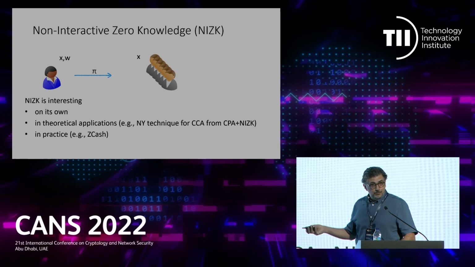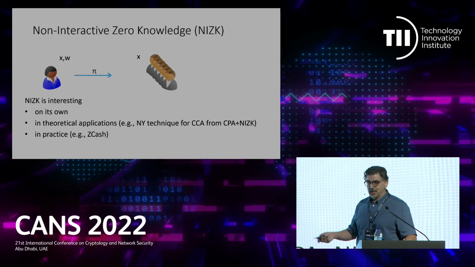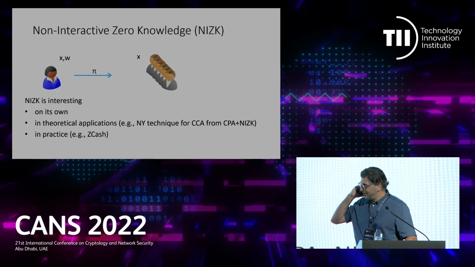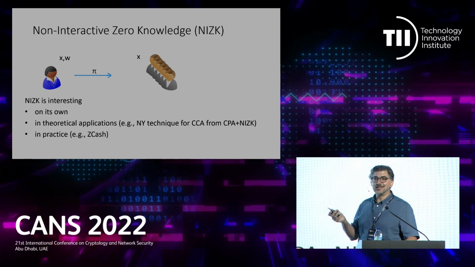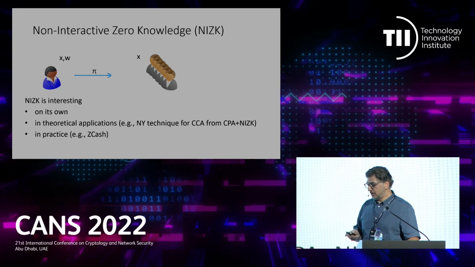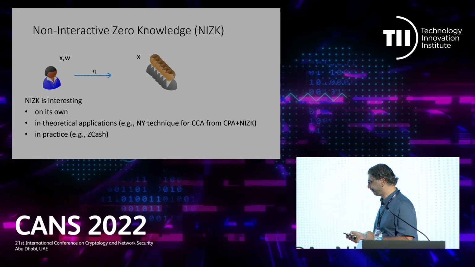It's actually used in practice. The cryptocurrency Zcash, which has been around for a few years and has a very significant market capitalization, uses non-interactive zero-knowledge proofs in order to show that the transaction is correct, it's not a double spending, while preserving the privacy of the sender, the receiver and the amount in the transaction. So it's an extremely important tool, both in theory and in practice.